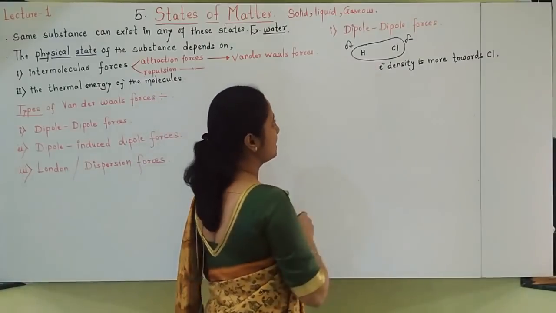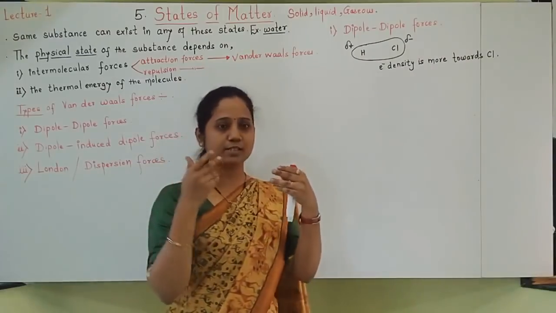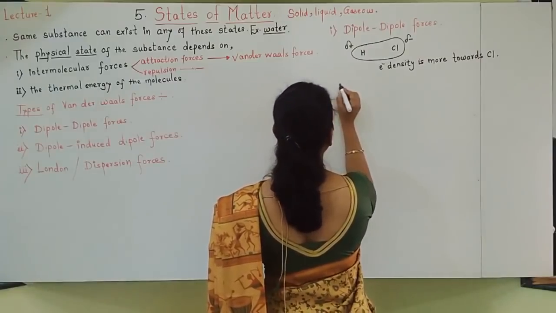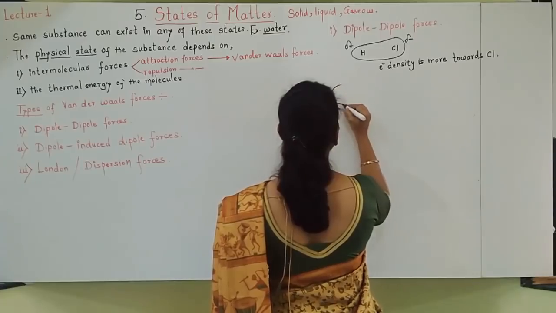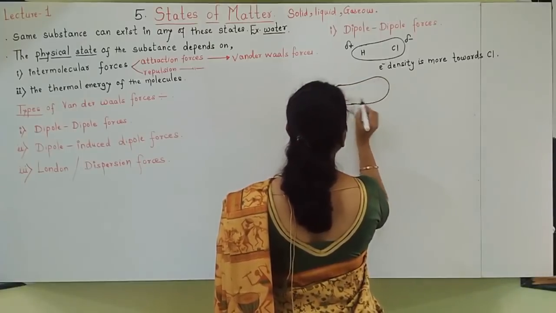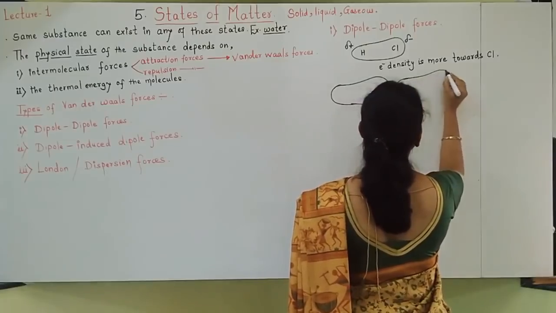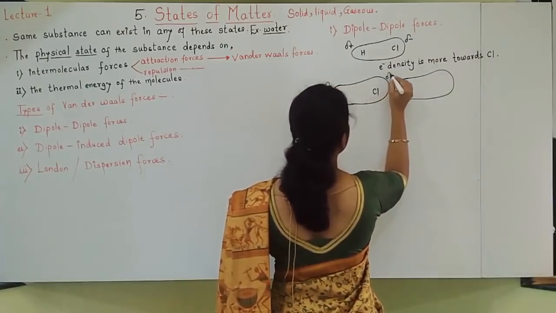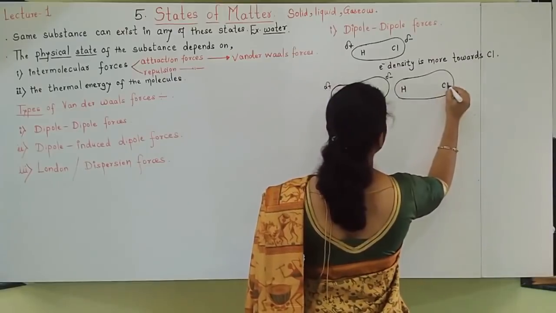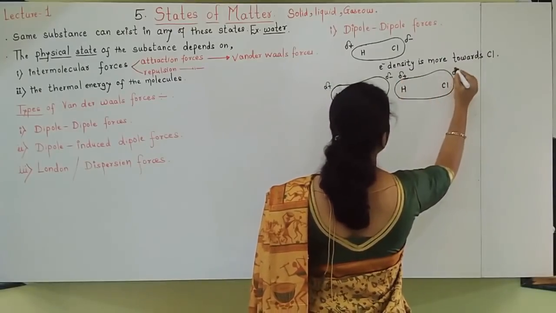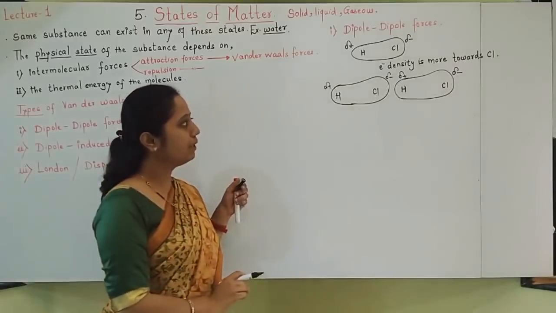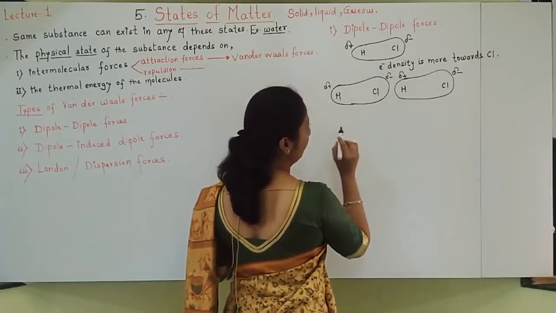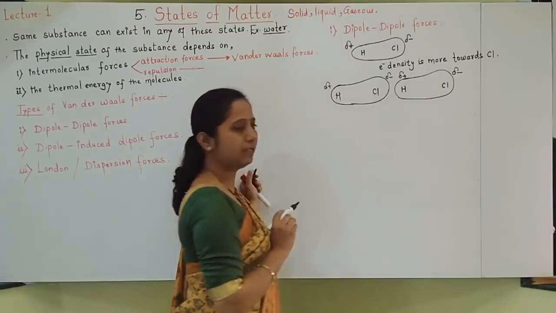Next, dipole between two molecules. We should show dipole forces. See here, I will take HCl two times. One HCl, another HCl. You can see that these are two molecules which have permanent dipole moments.